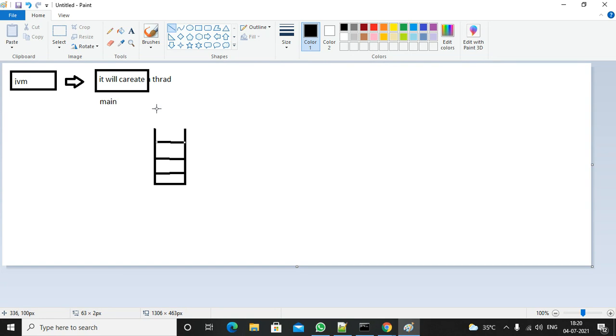As of now, our program is executing by the main thread. What will the main thread do? First it will create the stack. Before executing the main method, it will create a stack. What will it insert inside this stack?